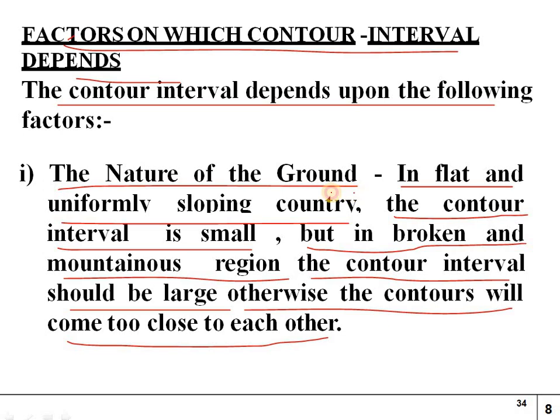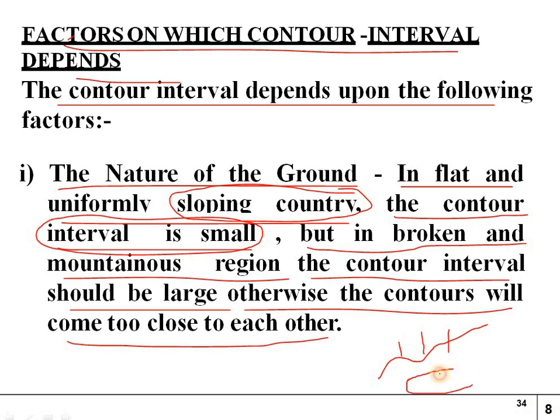So you can see in sloping country, sloping grounds, the contour interval will be small. In sloping places the contour interval gets small, and the levels also get very small. But in broken and mountainous regions, the contour interval should be large, otherwise the contours will come too close to each other. Broken means the mountainous region, where very large gaps will be there.